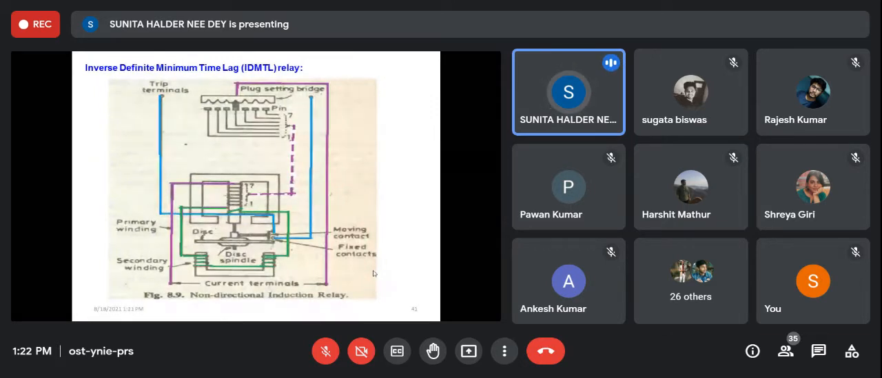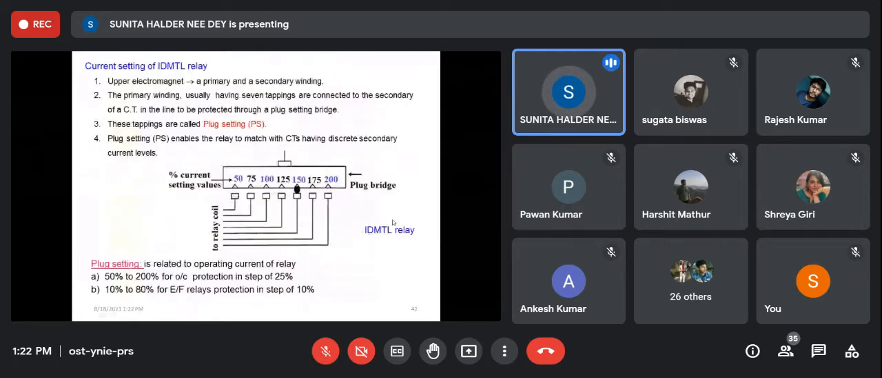Now, the inverse definite minimum time lag relay. Why is this called an inverse definite minimum time lag relay? Because here we can provide a definite time lag by advancing or retarding the position of the disk as compared to its normal position. Now here we can set the current as well as the time. How can we set the current? There is a provision of plug setting. How much current will be provided to the relay coil can be set.